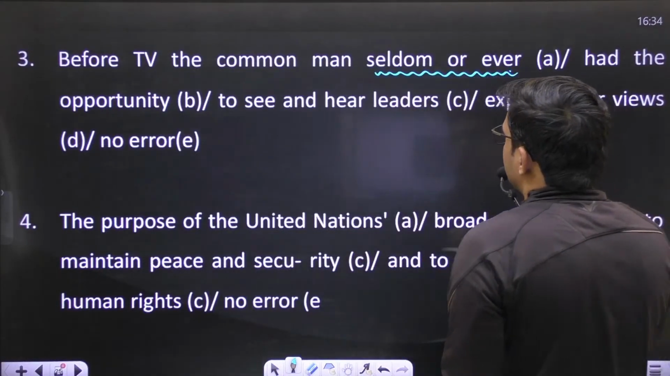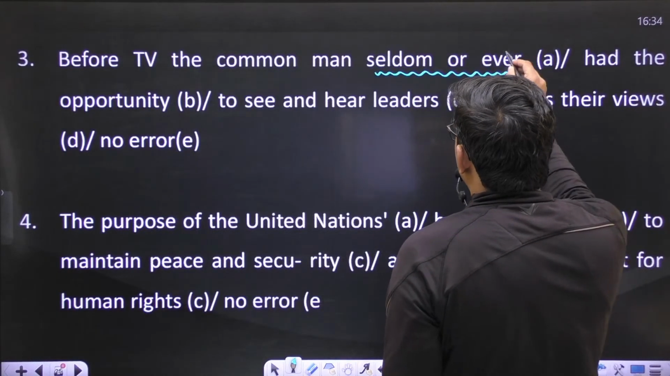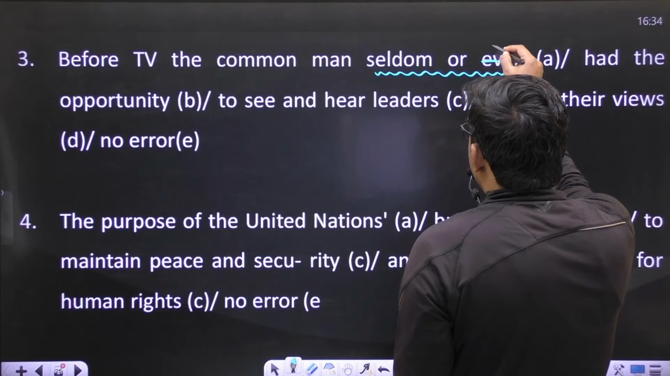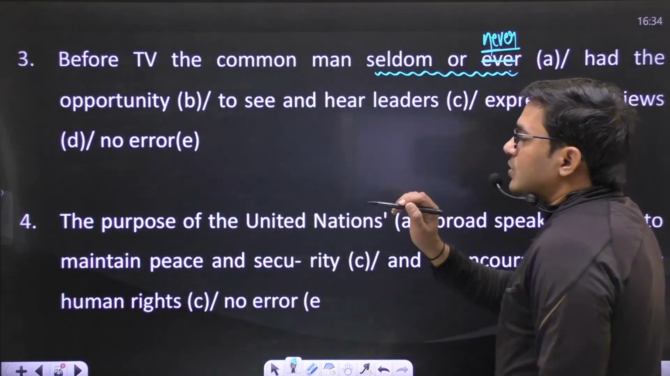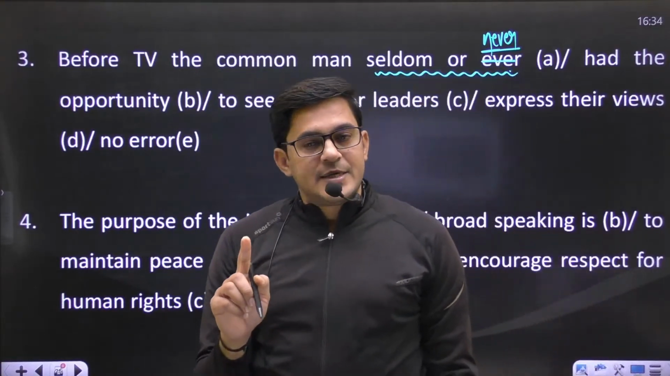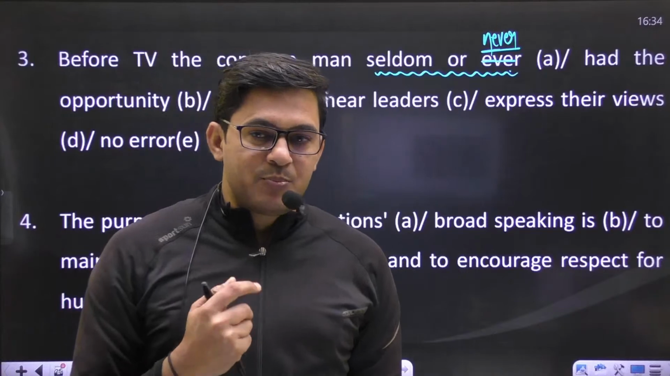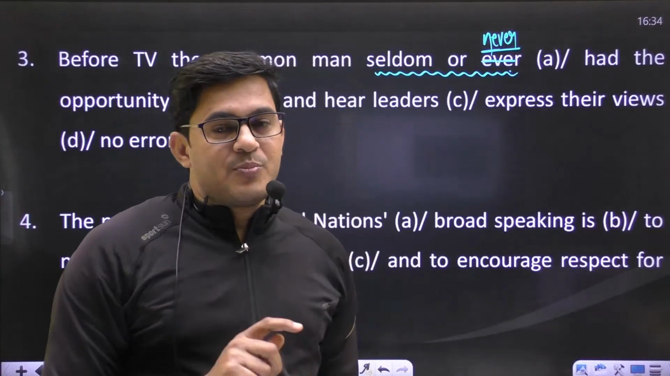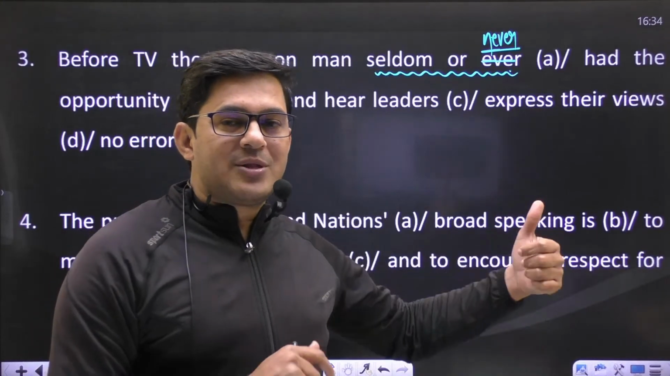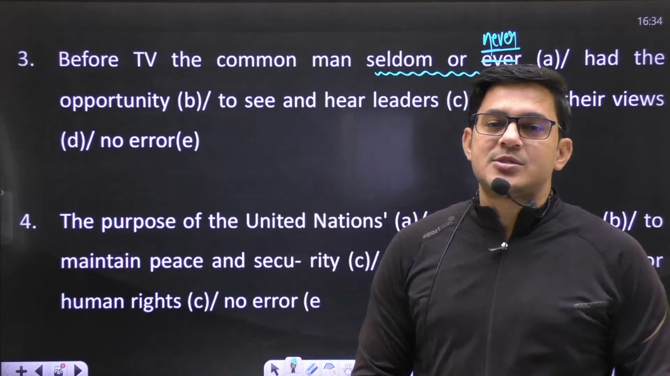So before TV, in the negative sense, the sentence will be like seldom or never. You have two different phrases. Seldom if ever is used in a positive sense, right? Seldom or never is in a negative sense. So before TV, it was not possible that people could see and watch their favorite leaders face to face.